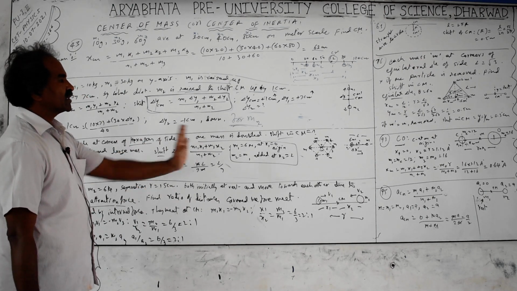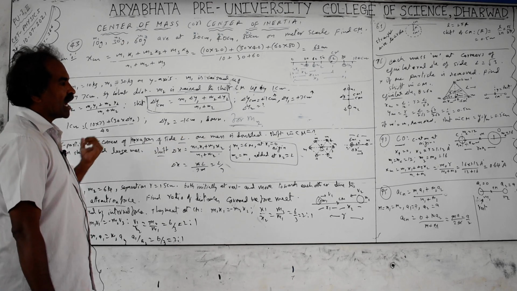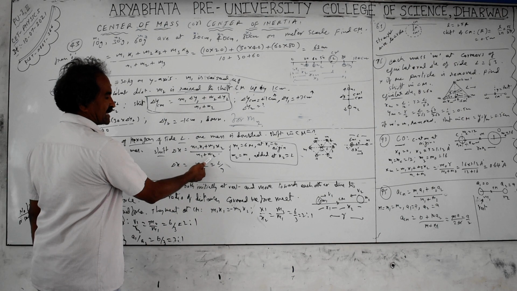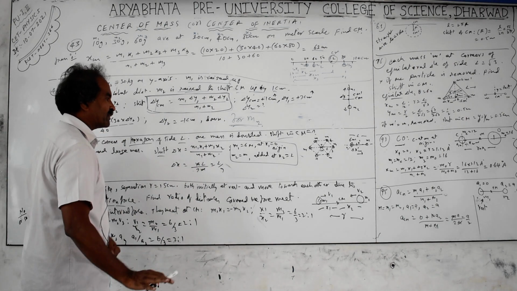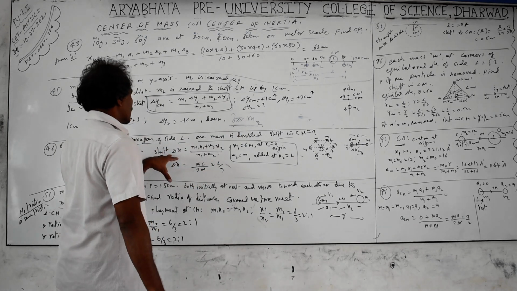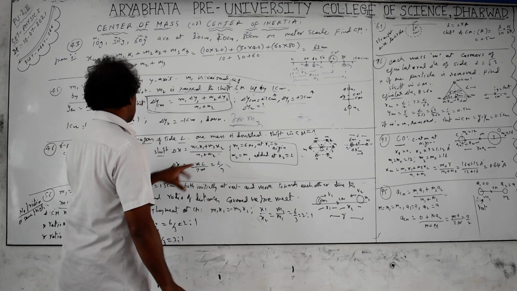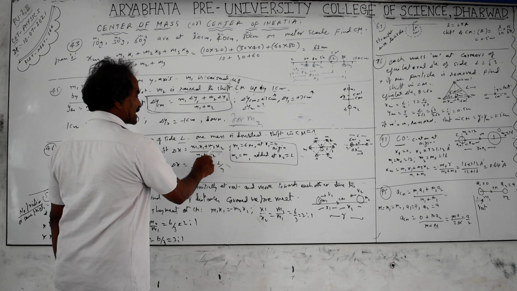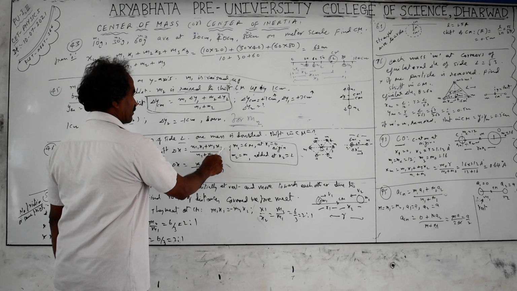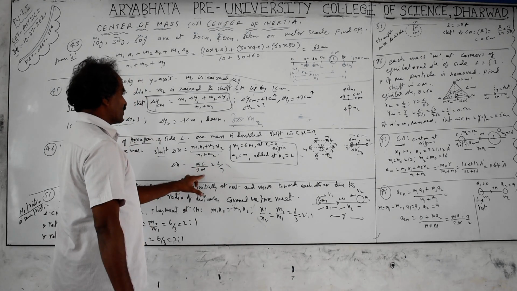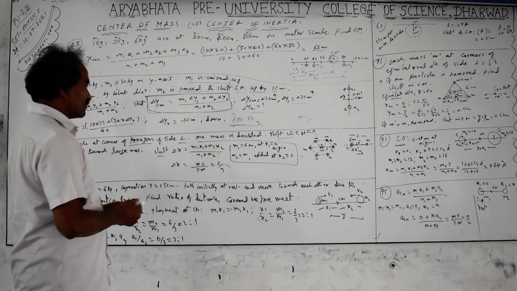Wherever you are adding, the shift will be on that side only. If you are removing it, the shift will be on the opposite side. Added means plus; if the mass m2 is removed, you take it with a minus sign. Mass will never be negative; the negative sign indicates removal. But in this question we are adding it. So delta x equals (m1 x1 plus m2 x2) by (m1 plus m2). Here x1 is 0 initially, with 6m, and m2 is m with x2 equal to L. So m into L by 6m plus m, which is 7m. The m cancels and the result is L by 7. This is for a mass added.